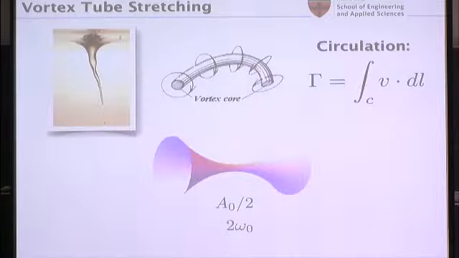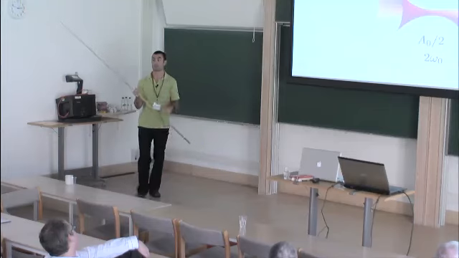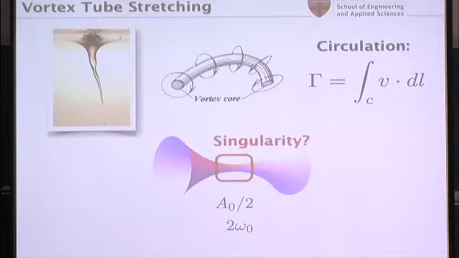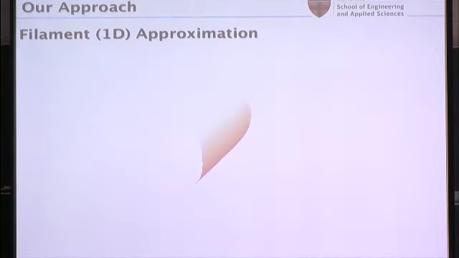And also, if the flow is incompressible, they're going to conserve volume. So that's why the ends here had to bulge when I was squeezing the middle. Okay. So the question again is, can we squeeze at a sufficiently fast rate to get a singularity in vorticity? Of course, these objects can have complicated dynamics.